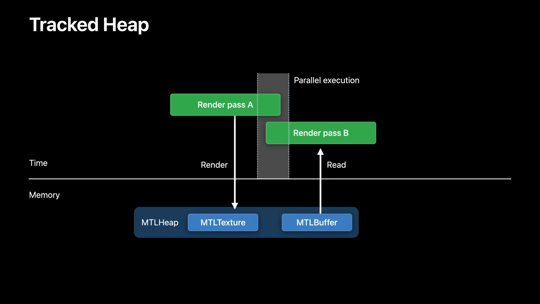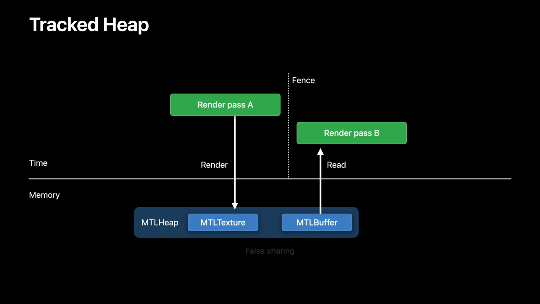However, due to the potential hazard of writing and reading from the same resource, the heap, Metal has to serialize access to ensure there are no race conditions. This can potentially increase the execution wall clock time of our workload by the GPU. In our case, however, if we know the individual resources are independent, this fence could be avoided.